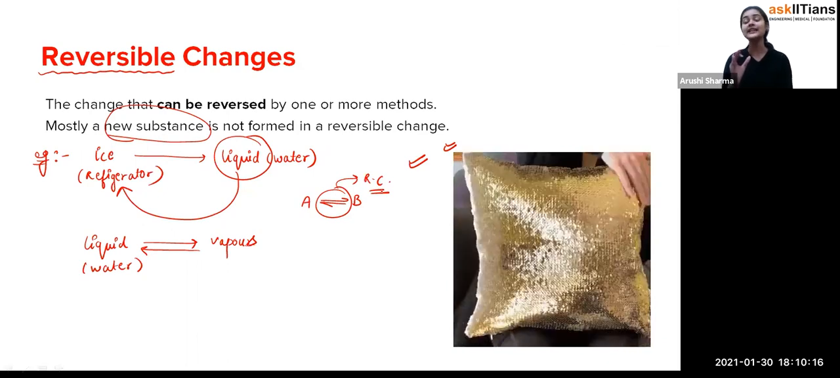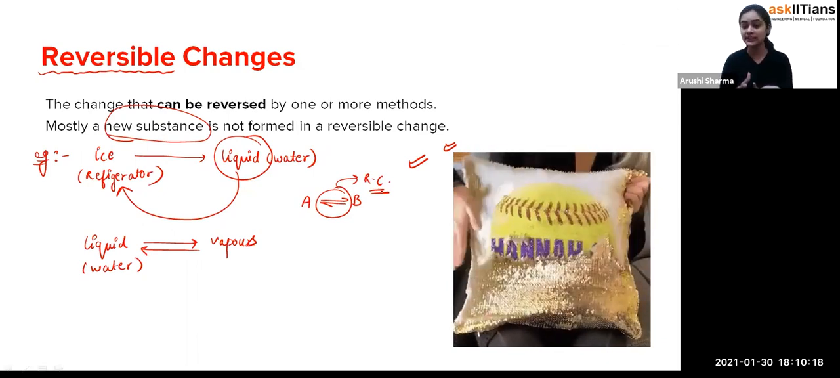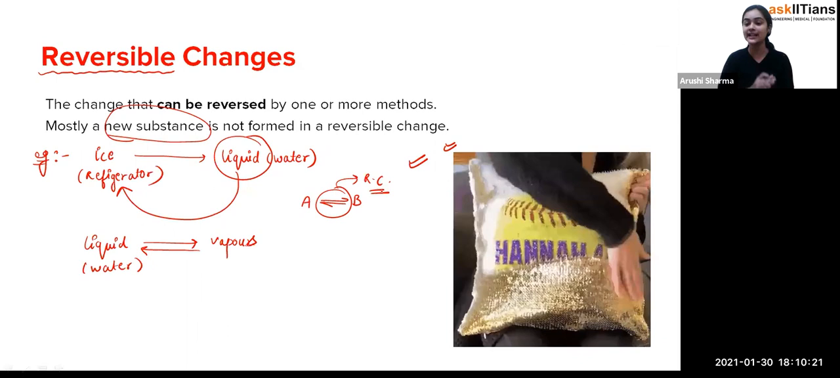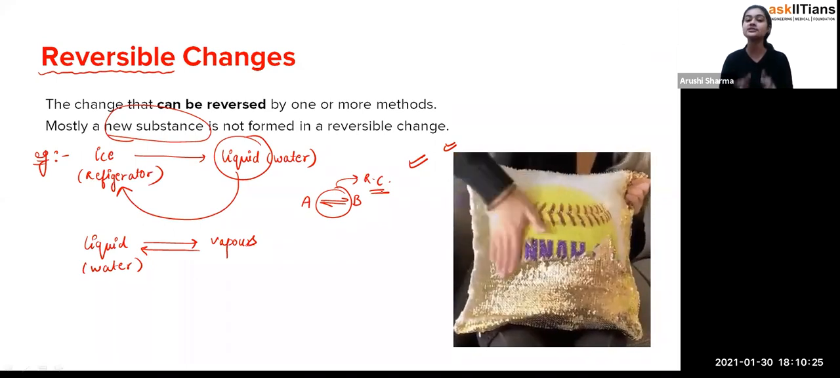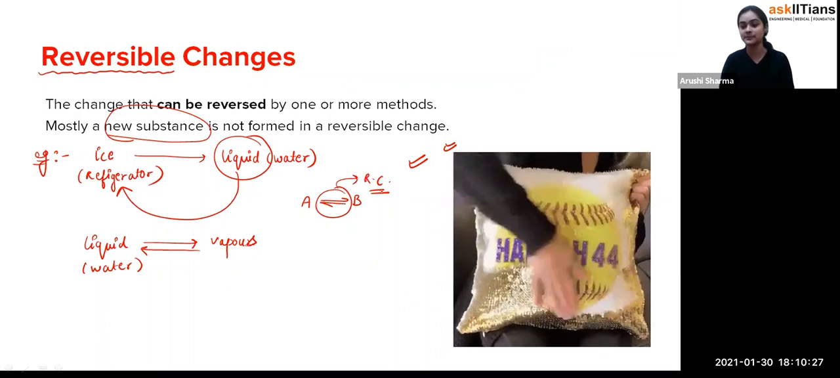So what you can see is that the changes which are reversible in nature mean you can reverse that process, and no new substance is formed from that, so we can say that these are the reversible changes.